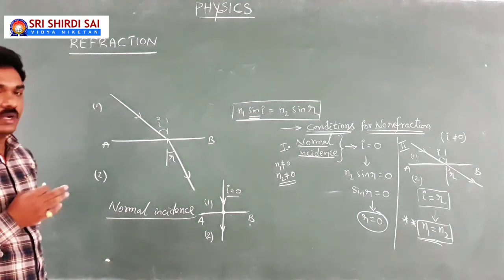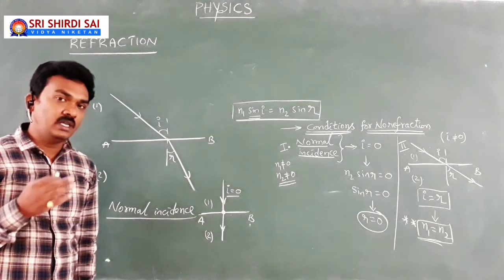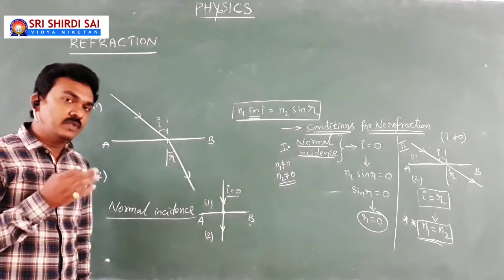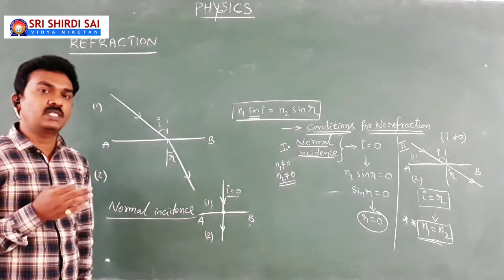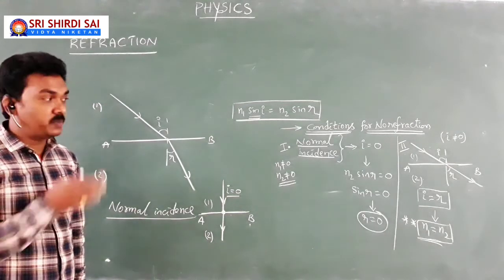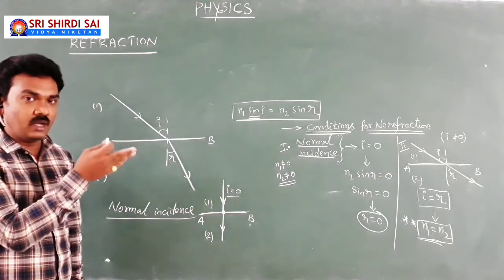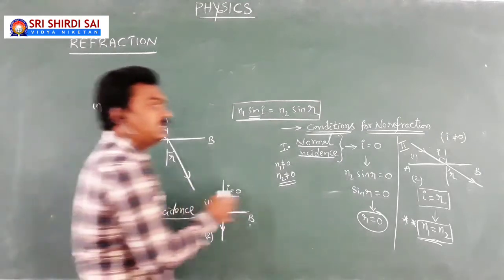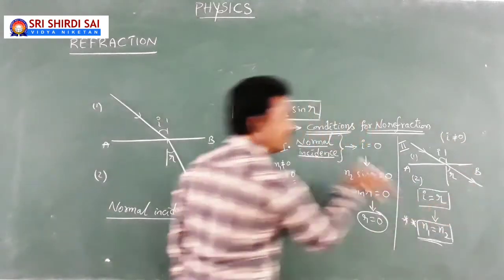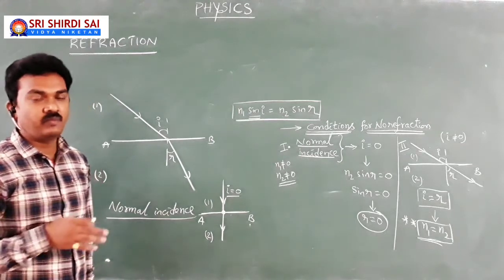So there is a very interesting point actually. When the refractive indices of two media are equal, the light goes without any deviation or refraction, and moreover there is no change in the speed of light. The speed of light remains the same whenever the refractive indices of two media are equal. It acts like a homogeneous material medium in which the speed of light remains the same.